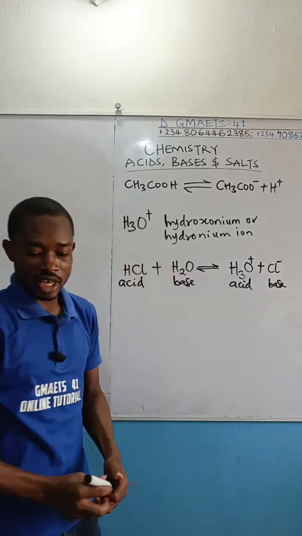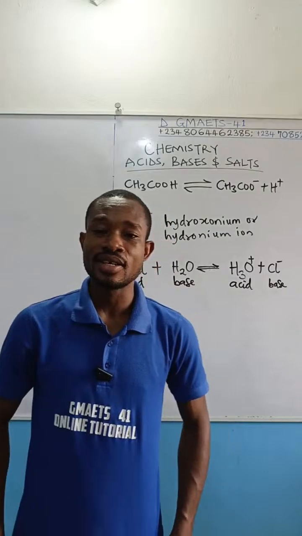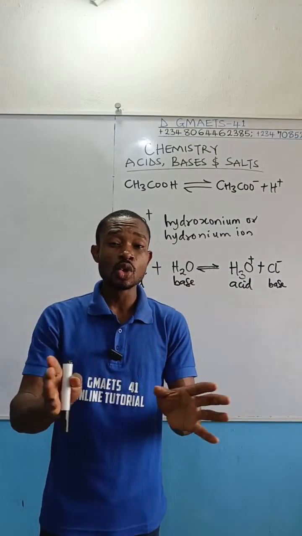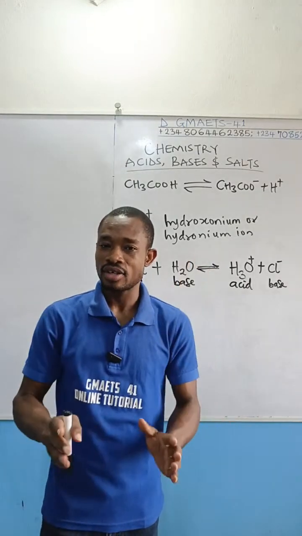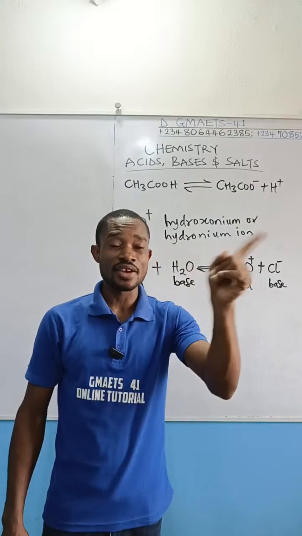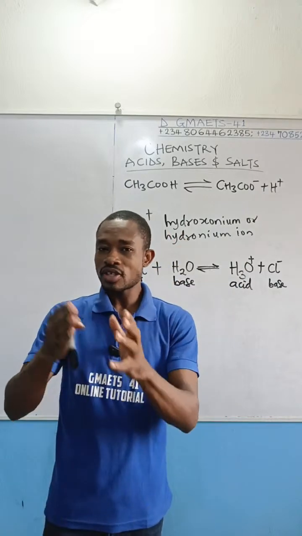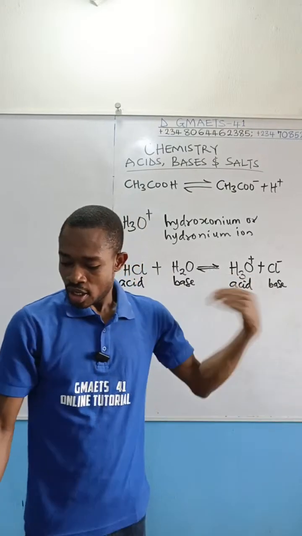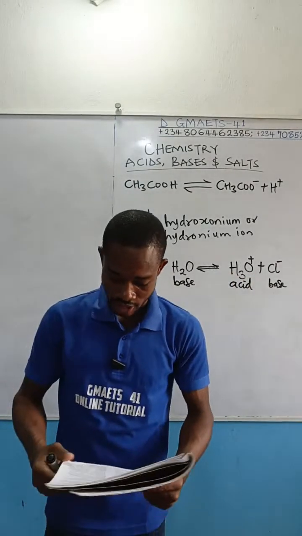This is what brought in the concept of conjugate acid and base pair. But remember, this definition is according to Brnsted-Lowry, not according to Arrhenius. According to Arrhenius, a proton exists as hydrogen ion, but according to Brnsted-Lowry, a proton exists as hydroxonium ion.